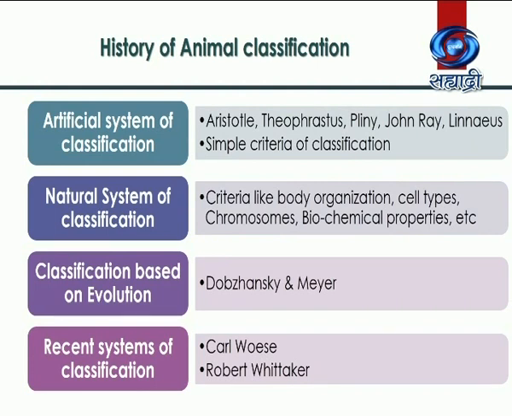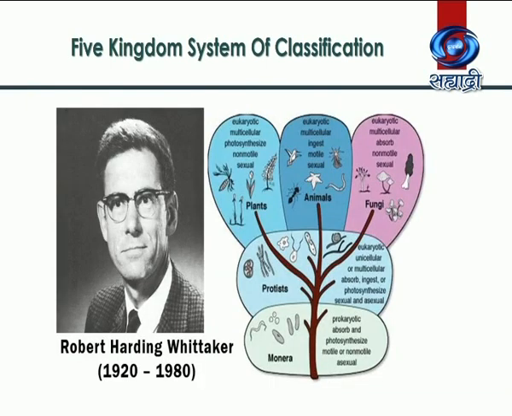Carl Woese has also proposed the three-domain system of classification. But nowadays, we are using a five-kingdom system of classification given by Robert Whittaker. The five kingdoms are Monera, Protista, Plantae, Fungi,